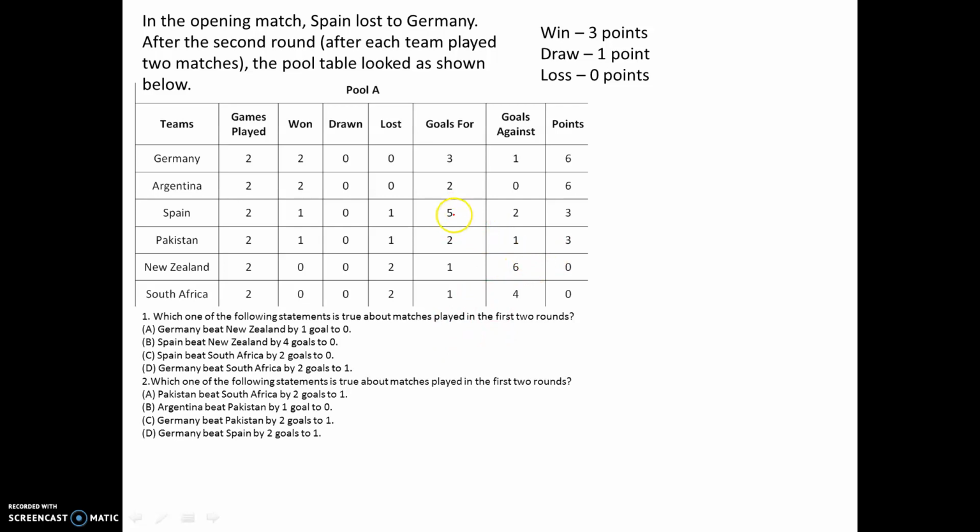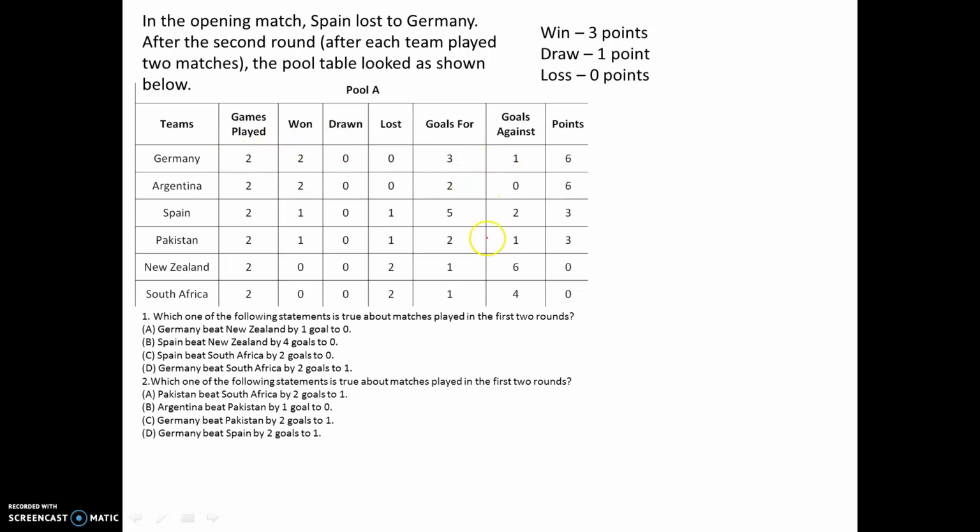Or it could be possible that Spain scores 4 goals and the other 2 goals are scored by either Argentina or Pakistan, then it can become a 6. Or it can be Spain scoring 3 goals and Germany scoring 3 goals, right? But then again, if all the 3 goals are scored by Germany against New Zealand, will it satisfy the other cases, the data that is given there or not, right?